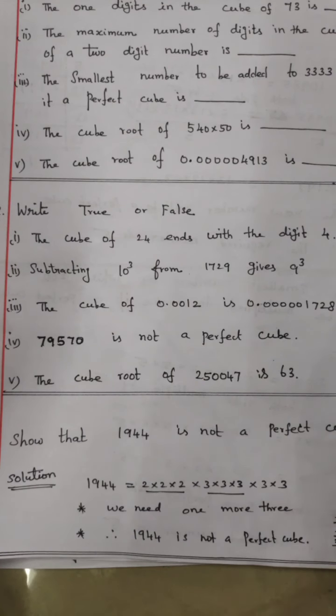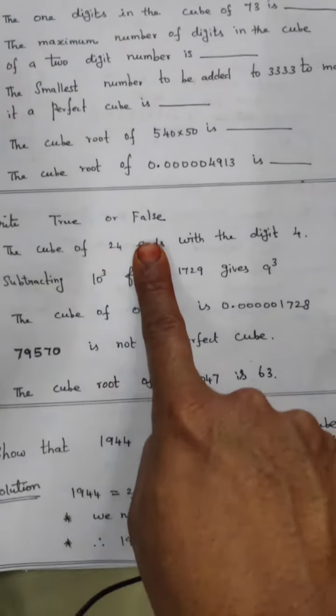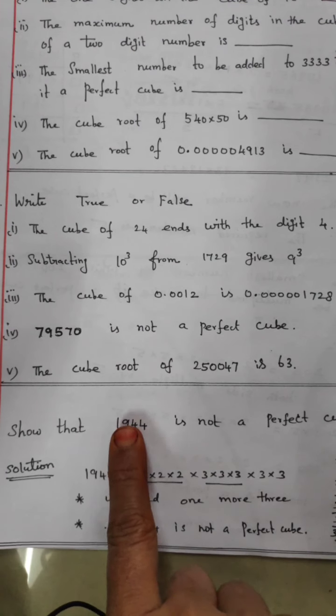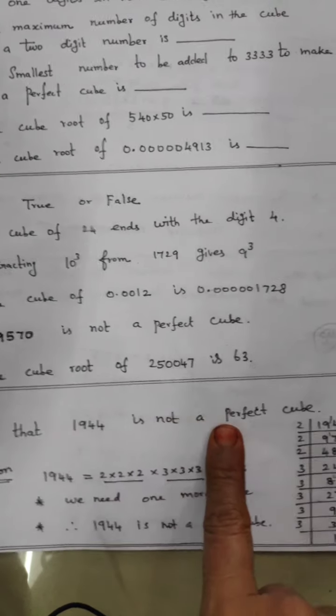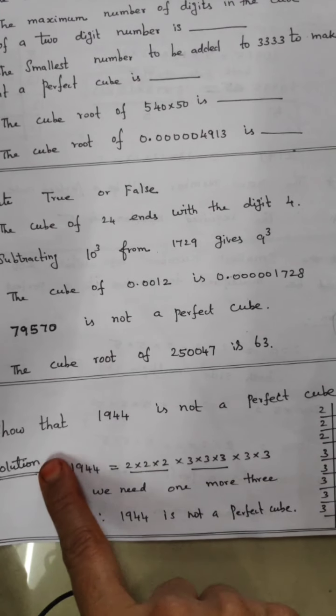Okay, now exercise 1.5, filling the blanks and true or false. After I say it, now I start the sum. Show that 1944 is not a perfect cube. How to find this? Solution.